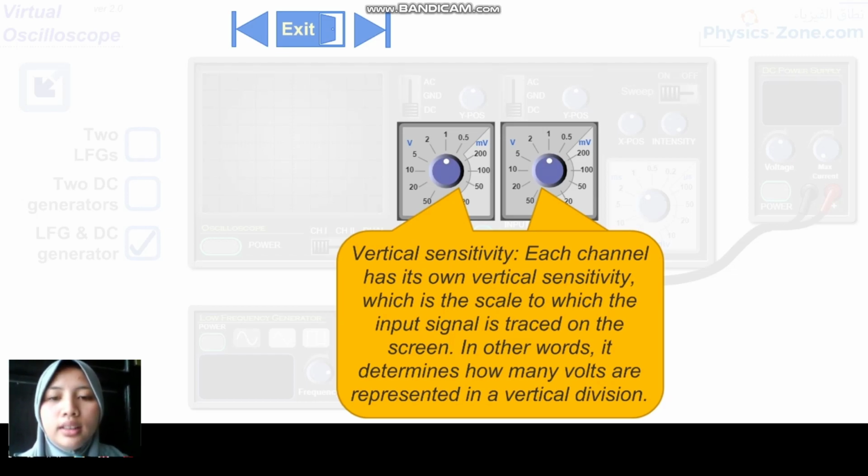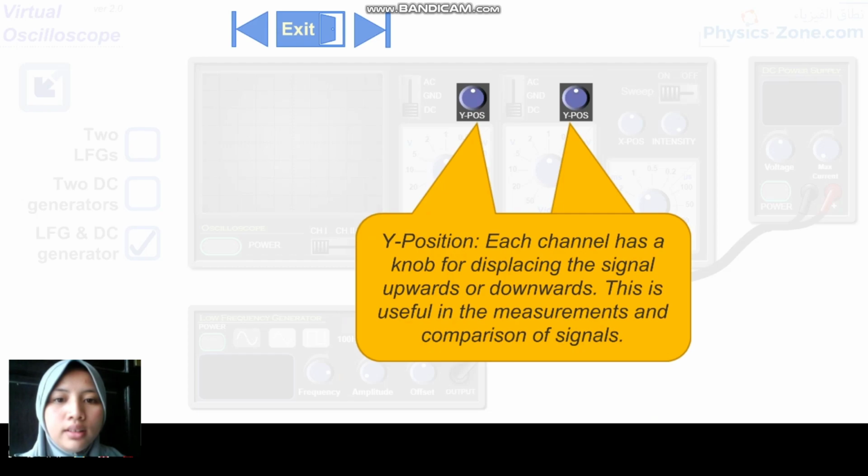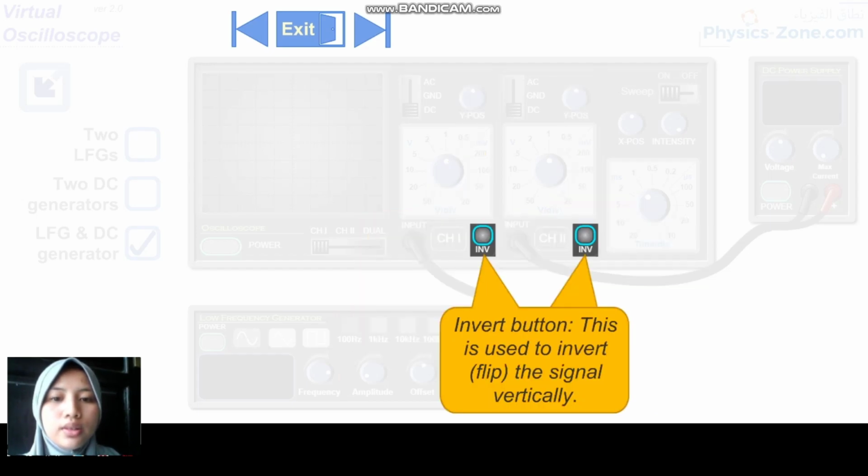Next is Y position. Each channel has a knob for displaying the signal upward or downward. This is useful in the measurement and comparison of signals. Next is the invert button. This is used to invert or flip the signal vertically.